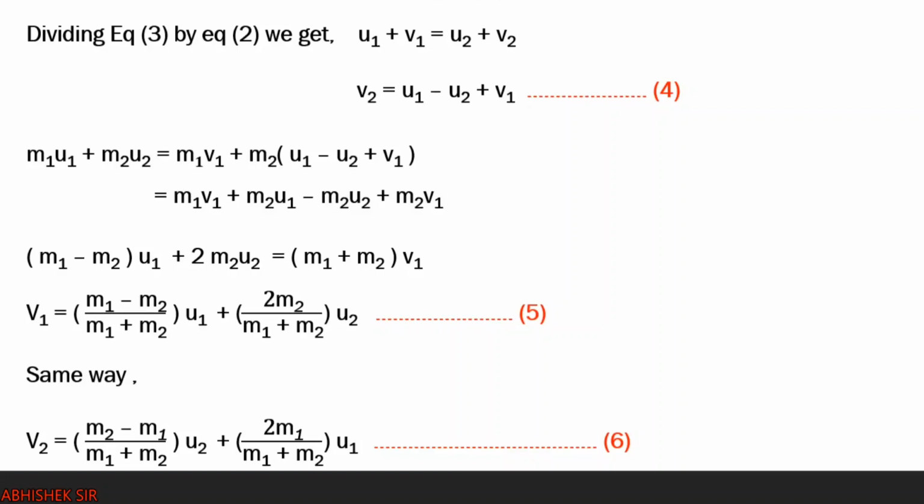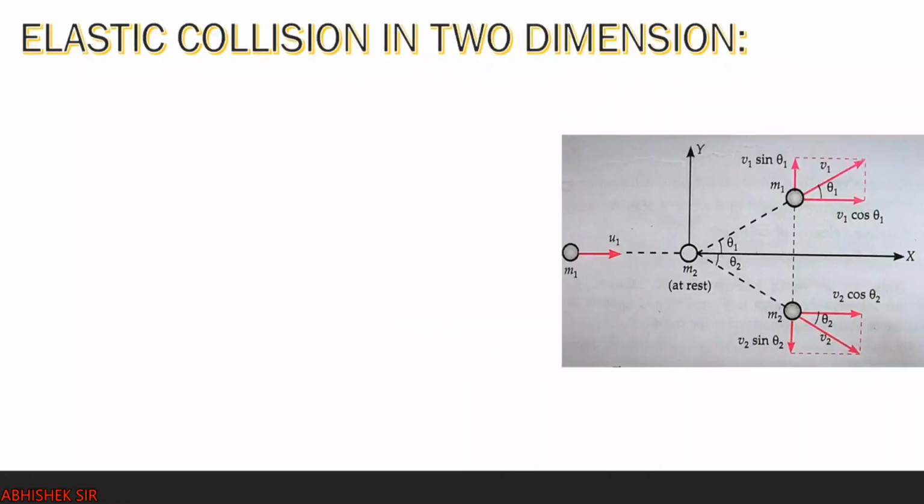Why this complexity? Because we are studying elastic collision where kinetic energy is also conserved, total energy is also conserved, and momentum is also conserved. That is why the steps are a little bit lengthy. Do it step by step, you will understand everything.